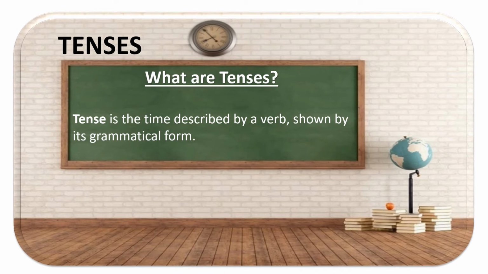So, to describe tenses, we can also say that tense is the time described by a verb, shown by its grammatical form. That means the grammatical form of the verb is going to be telling you the time of the action, what time it has happened, or whether it is happening now, or whether it is going to happen later on.